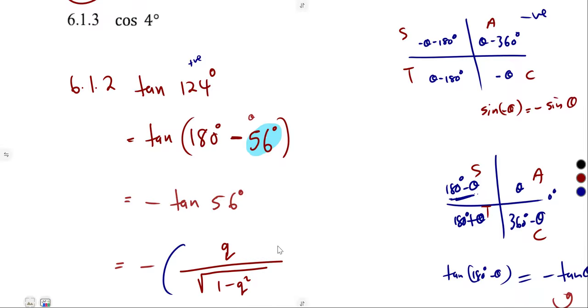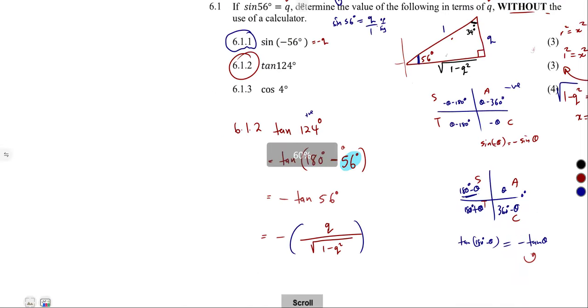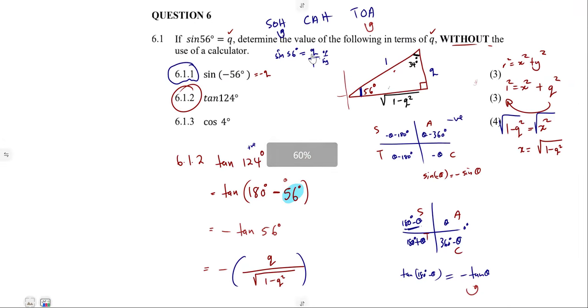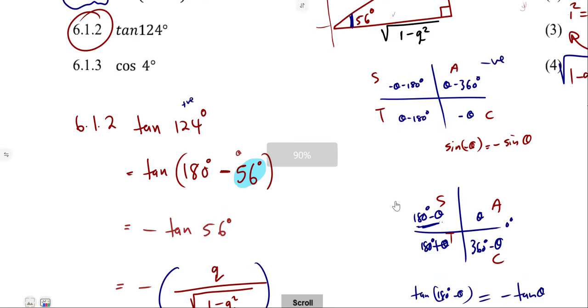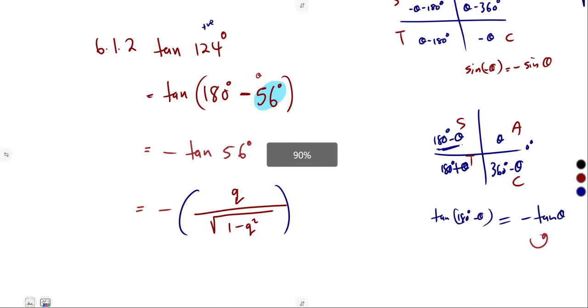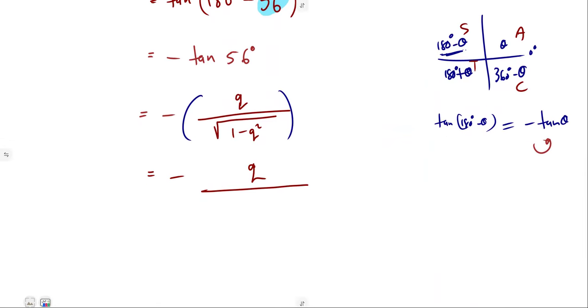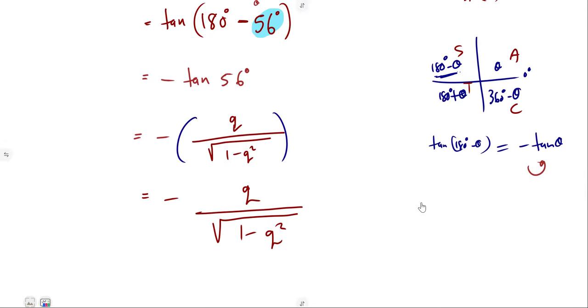So this is it. That is how these questions can be given; it's just a matter of playing around with the information that you're given. So simplifying or evaluating this, the negative just multiplies here. So it's going to be negative q over the square root of 1 minus q squared. Just like that. So questions can be given in that manner. Figure out how to play around with that information, this and that. So this is it.